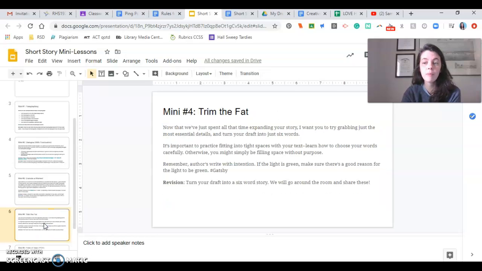Mini lesson number 4, trim the fat. So after you do all that, usually the really fun part in class is when I tell you, okay, now I want you to cut all of that down to just the most essential part. What is the crux of your story? So cut it down to just 6 words, okay? Anyway, so that's another thing. Concision is also really important. You don't want to give all these details for no apparent reason. And sometimes iceberg writing, where less is more, actually turns out to be better for your drafts.